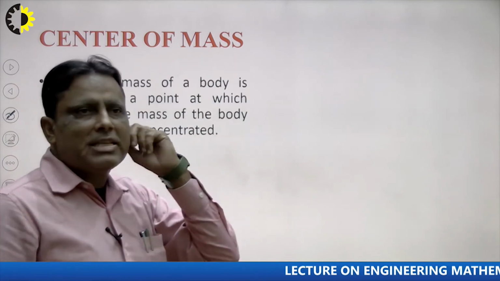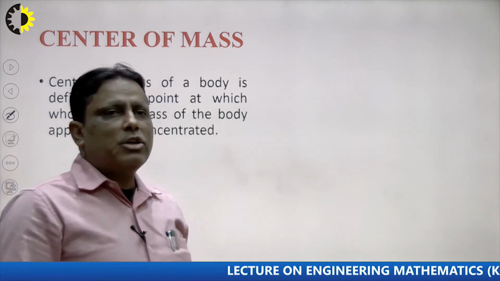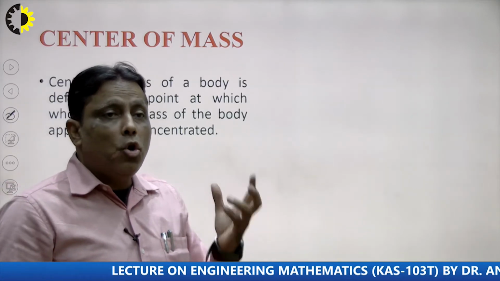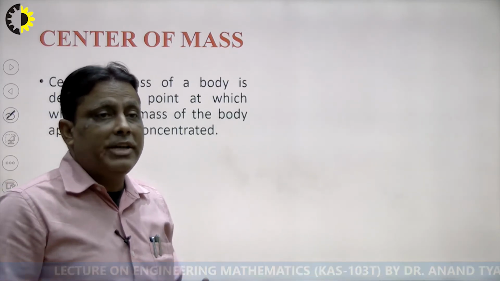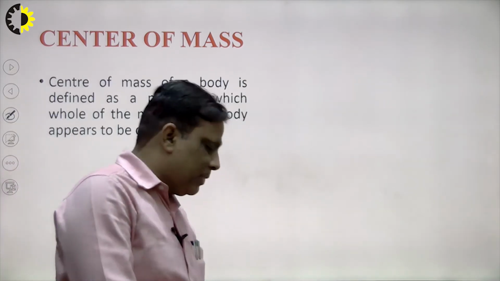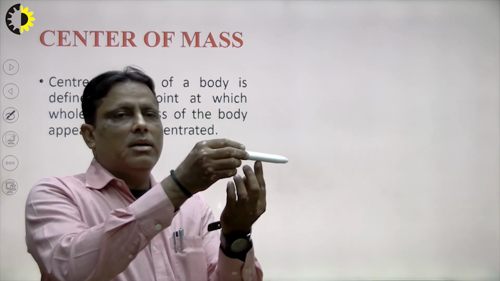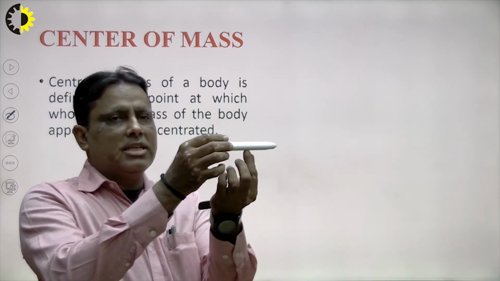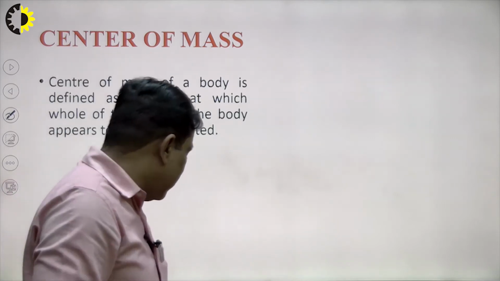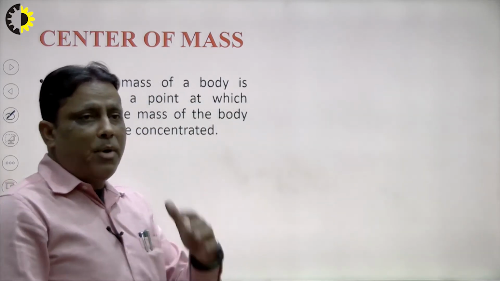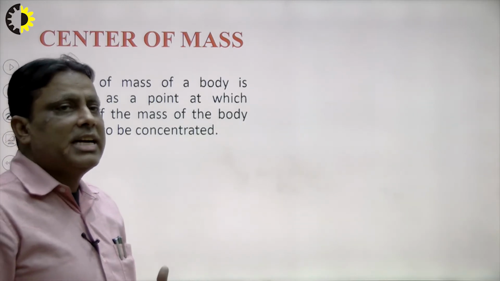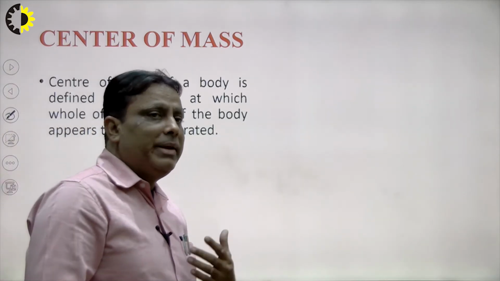So what is the center of mass? The center of mass of a body is defined as a point at which the whole mass of the body appears to be concentrated. Suppose I have this particle and it is pulled here. That means this is the center of mass, where it will be balanced. We see that on any kind of bridge, a pole stands in the middle of the bridge. That means the center of mass of this bridge will be in the middle.